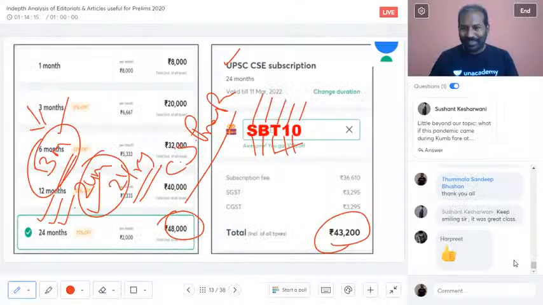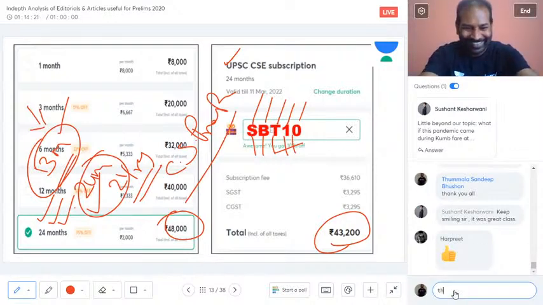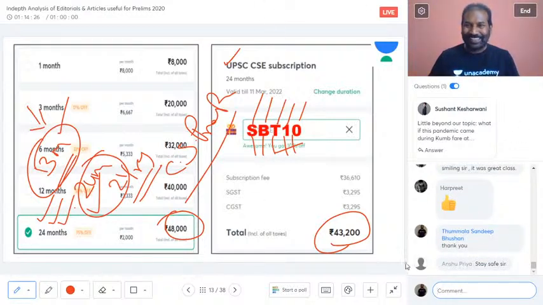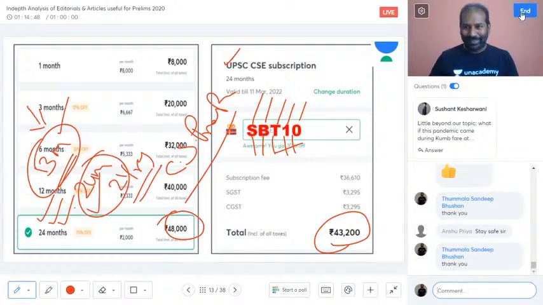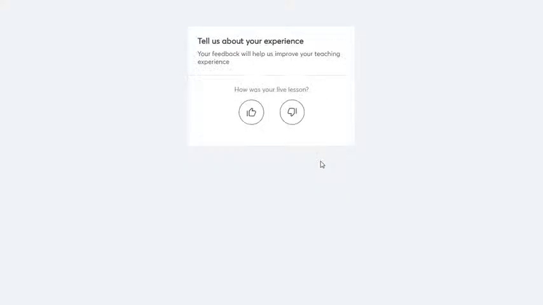Okay, keep smiling, sir. It was a great class. Thank you very much. Because smile, it costs you nothing, because the smile cannot be robbed by anyone. So it is the only thing which cannot be robbed. Fine. So thank you once again, and I would definitely take leave now. Thank you all, and then I would end the session.